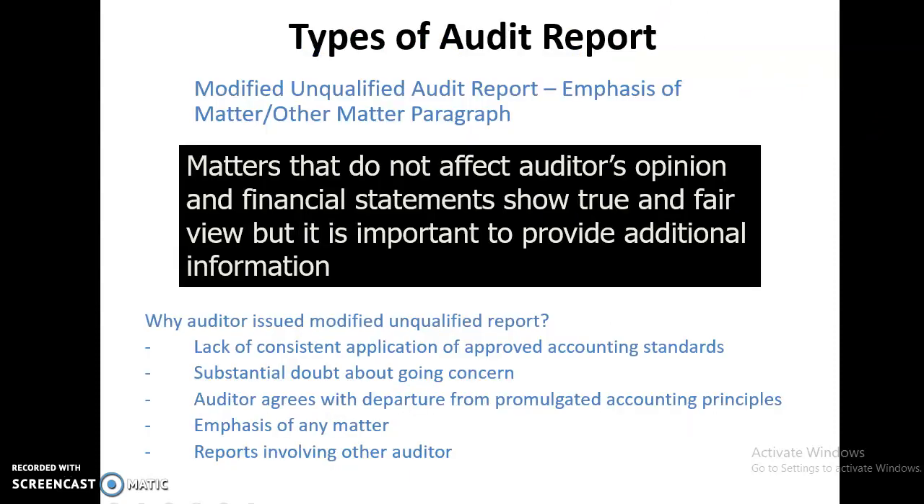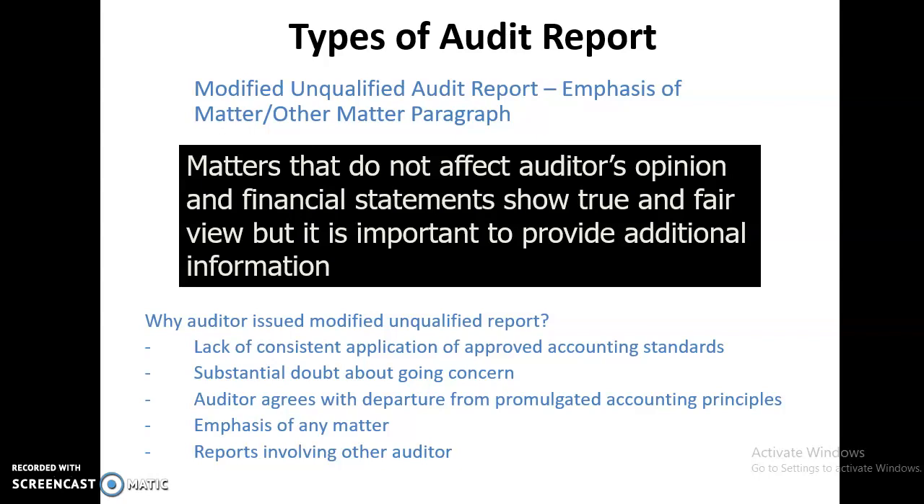opinion. Now we come to the second type of unqualified audit report, but this time we are going to include an additional paragraph. We call it the emphasis of matter. Here we are saying that matters that do not affect the auditor's opinion and the financial statement show a true and fair view, but it is important for us to provide additional information or to highlight this particular information to the users or the potential shareholder or the shareholder itself.